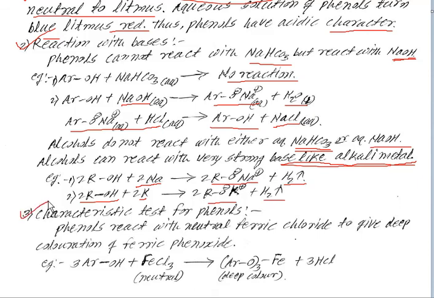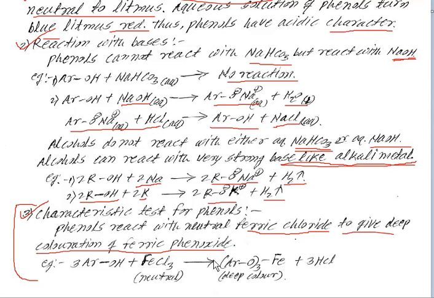And the last one is the characteristic test for phenols. In the exam there is a simple question: give the characteristic test of phenols. For 2 marks you can write only these 3 lines. Phenols react with neutral ferric chloride, FeCl3, to give a deep coloration of ferric phenoxide.